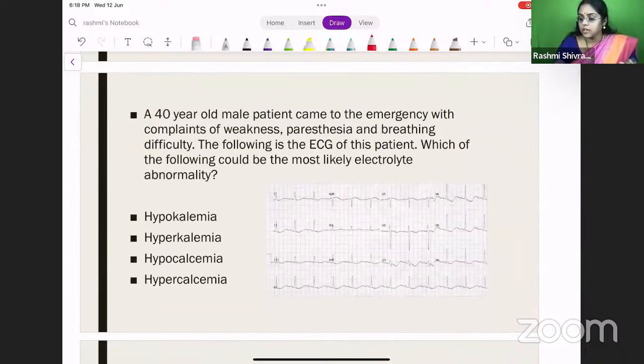Next question. A 40-year-old male patient came to the emergency with complaints of weakness, paresthesia, and breathing difficulty. The following is the ECG of this patient. Which of the following would be the most likely electrolyte abnormality? What is the most likely electrolyte abnormality?